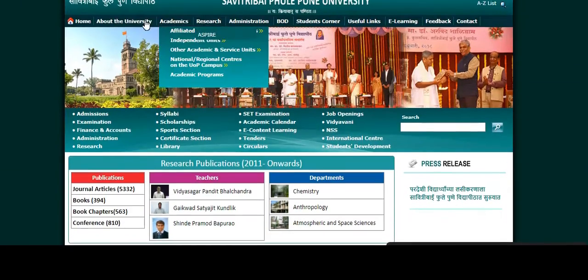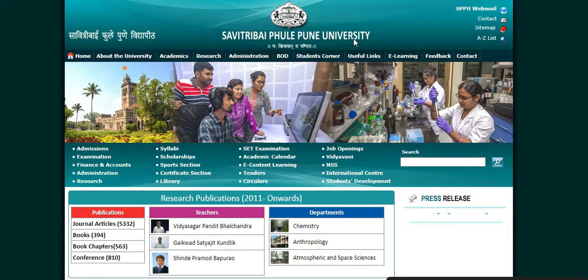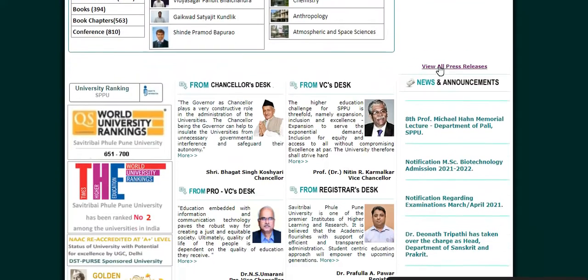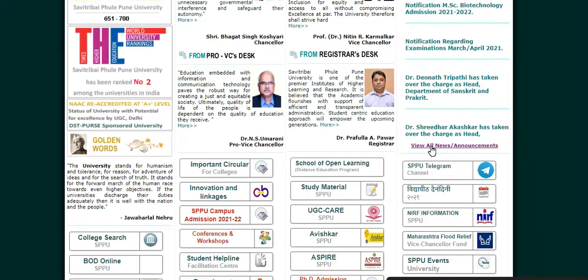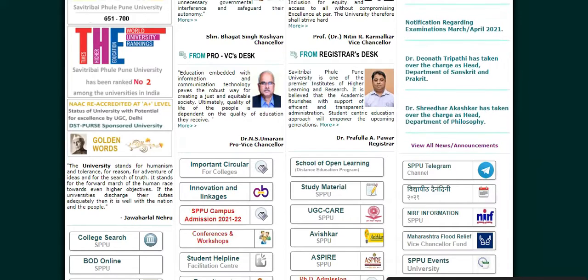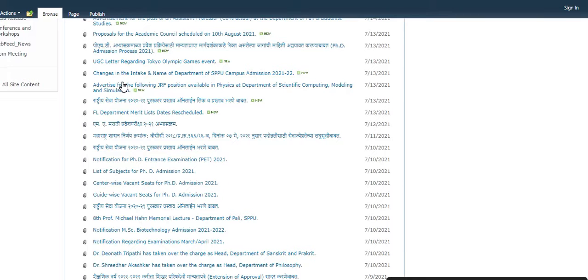Now we are on the official website of Savitribai Phule Pune University. There you can check the news and announcement section. In this section, if you click on view all news and announcement, you will go to this page.